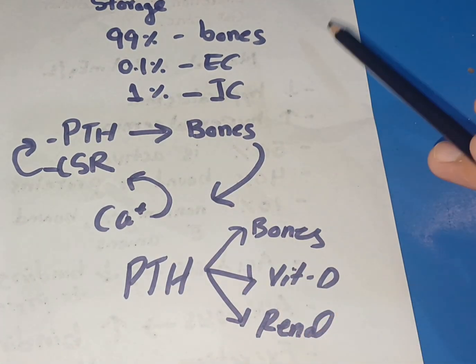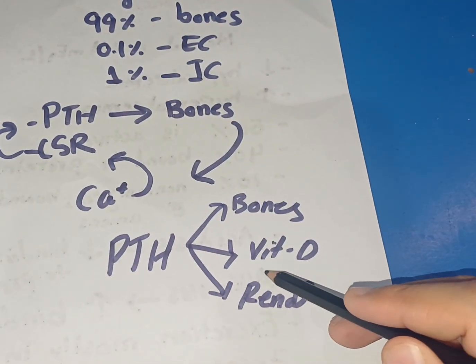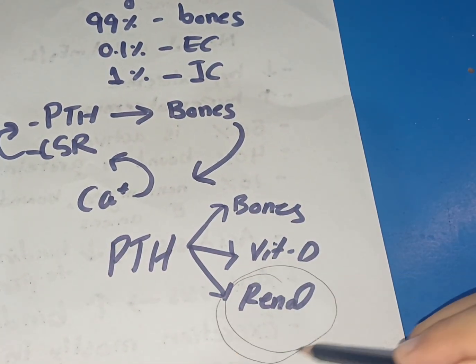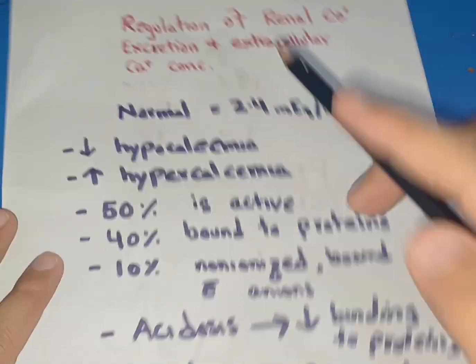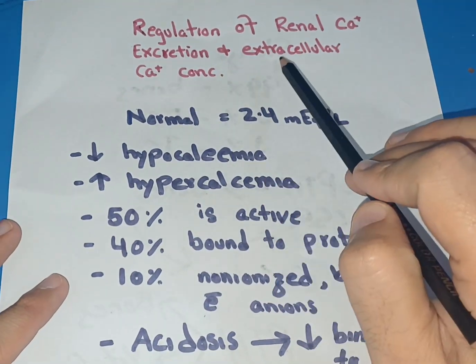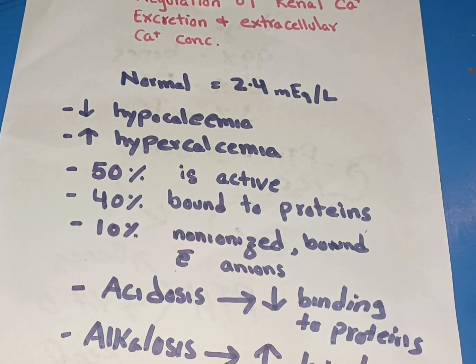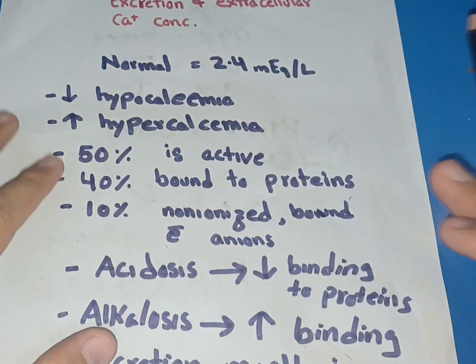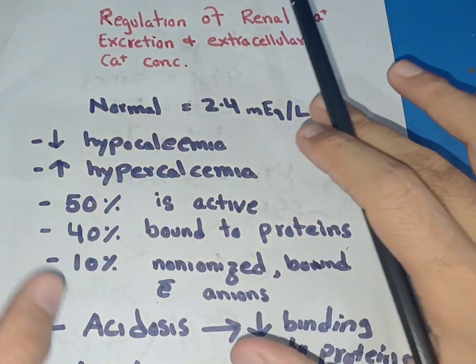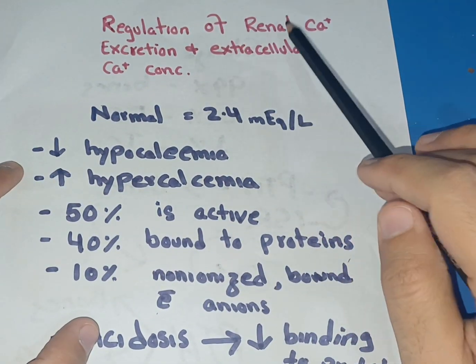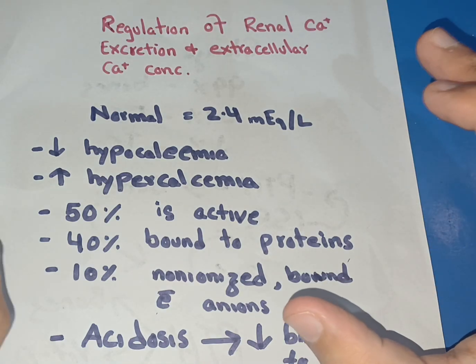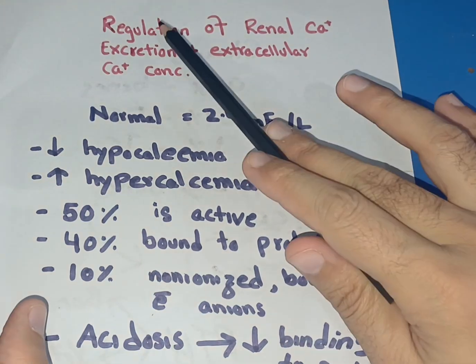Now we have discussed all these things, but our remaining lectures will be focused on the renal handling of calcium, or the regulation of renal calcium excretion and extracellular calcium concentration. We will discuss the remaining parts of the calcium cycle in the relevant chapters, but in this chapter we will focus on renal handling of calcium. So that's the beginning, and in the coming lectures we will discuss this in detail.